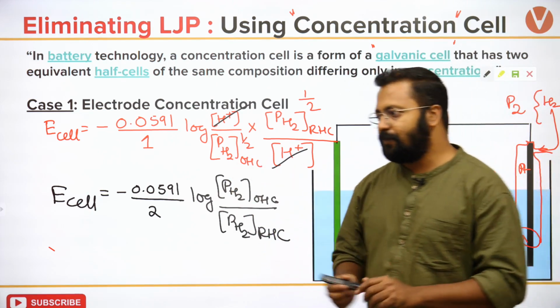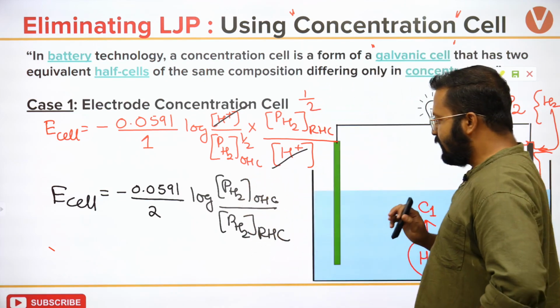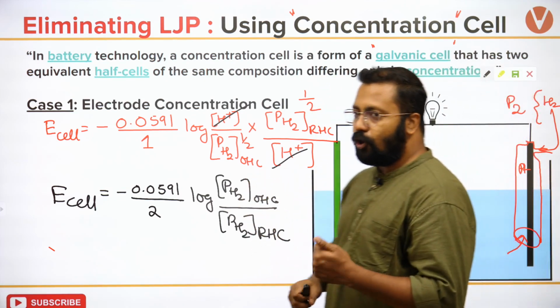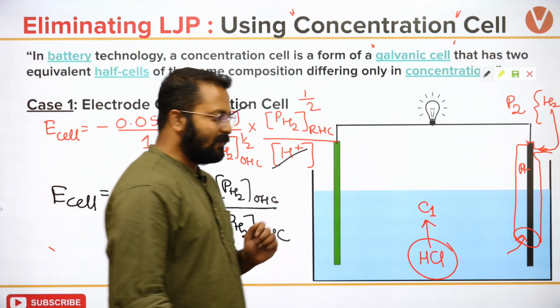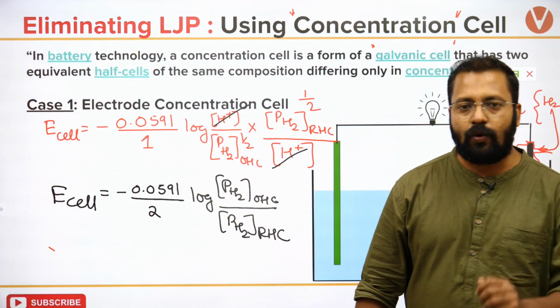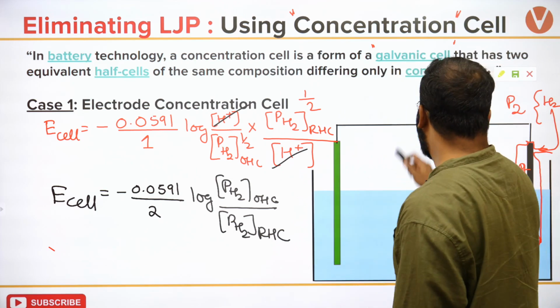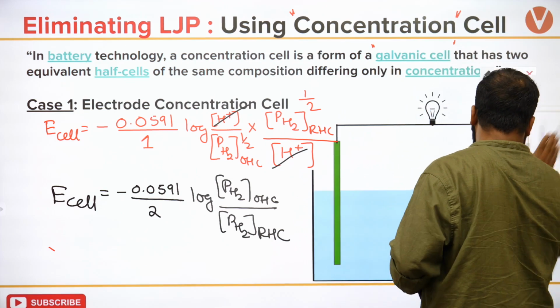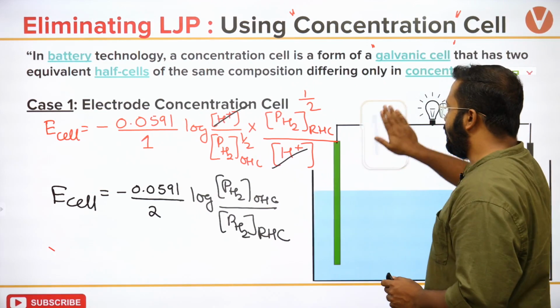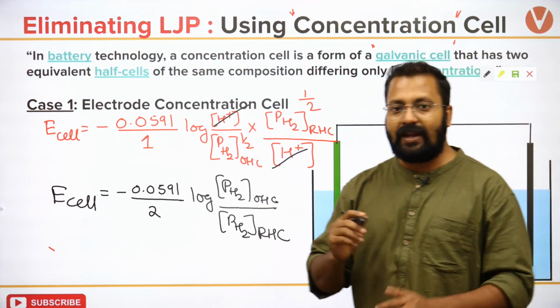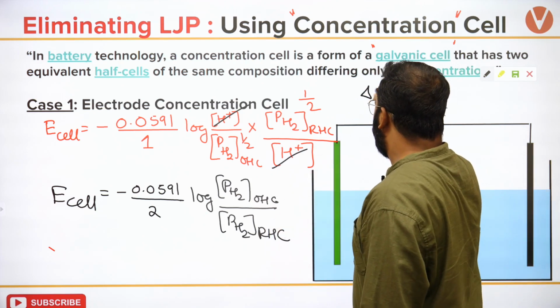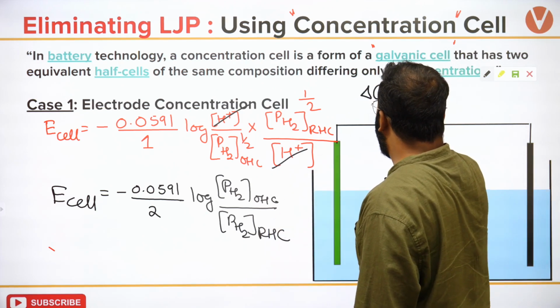Now tell me something. If I want to make this cell work spontaneously, what should be my expression for delta G? If I want my cell to work spontaneously, what should delta G be?